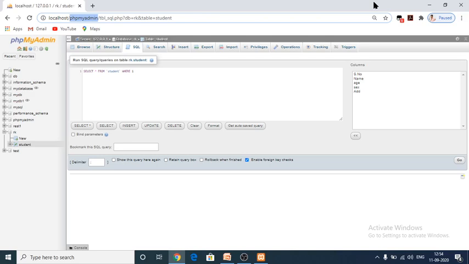First one is phpMyAdmin Web Admin. This is specially designed for website administration. This administrative tool of MySQL is a web application written in PHP. They are used predominantly in web hosting. The main features are providing a web interface, importing data from CSV and exporting data into various formats.